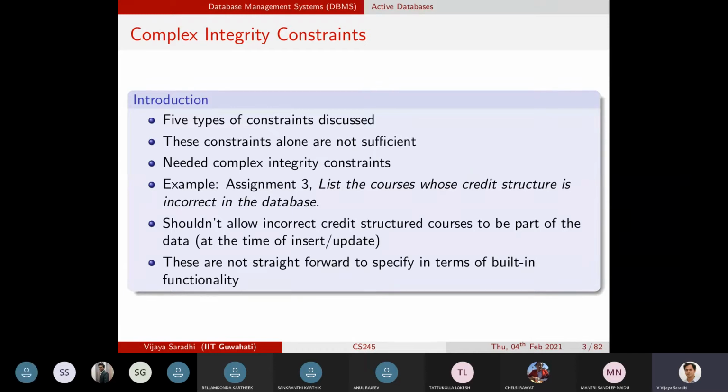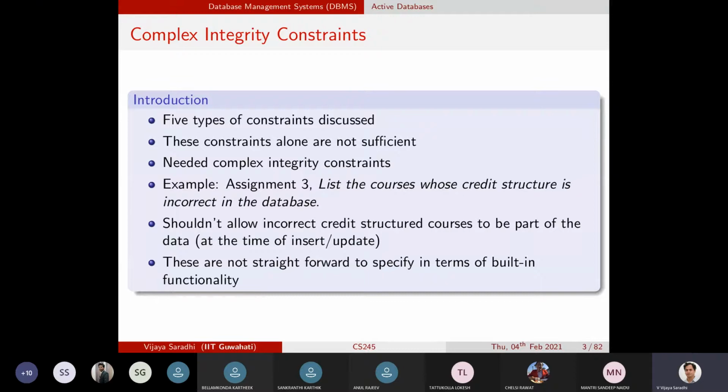One of the examples that I can refer to immediately is assignment 3. In assignment 3, you have been given a database of courses, the list of courses offered by the faculty. And one of the questions that has been asked is to list the courses whose credit structure is incorrect. By that we mean LTPC: lecture, tutorial, practical, and the total credits.